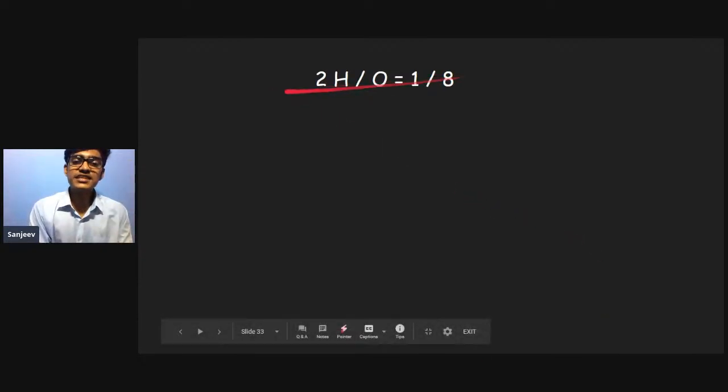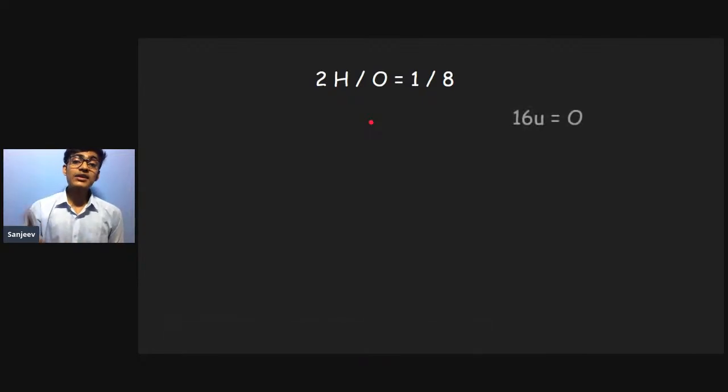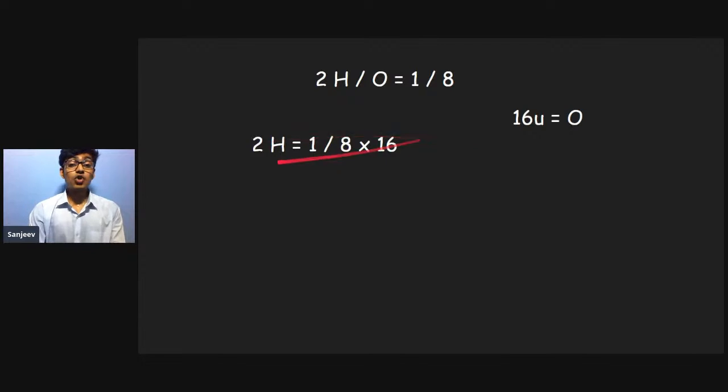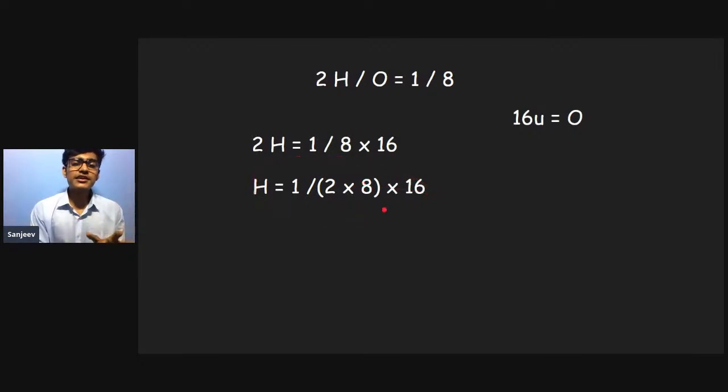So suppose I have this equation that 2 hydrogen upon oxygen is equal to 1 by 8, and I know the value for oxygen. The unified mass for oxygen is 16 u. What will be the unified mass for hydrogen? So we quickly substitute it in the formula. We get hydrogen equals 1 upon 2 multiplied by 1 by 8 multiplied by 16. If we calculate it properly, we will get to know that the unified mass of hydrogen is equal to 1.